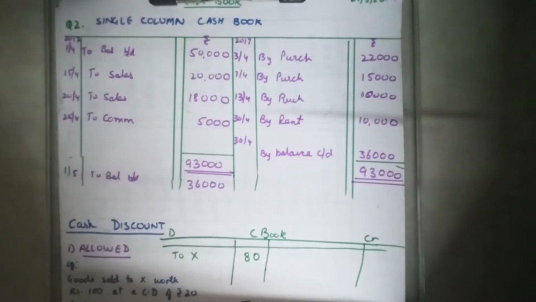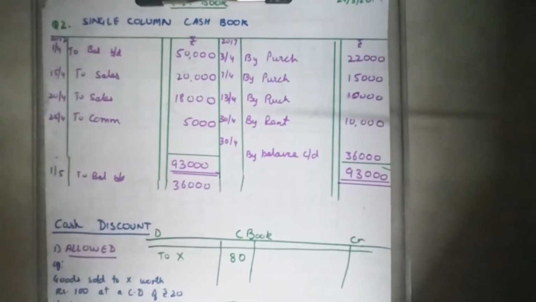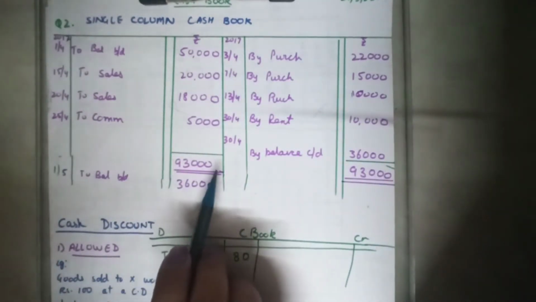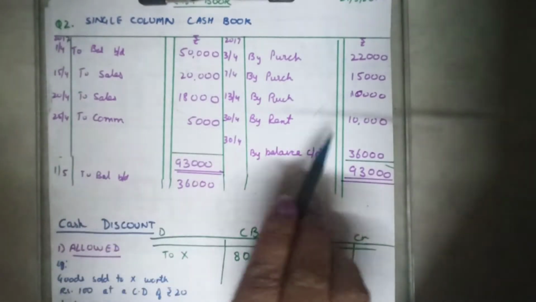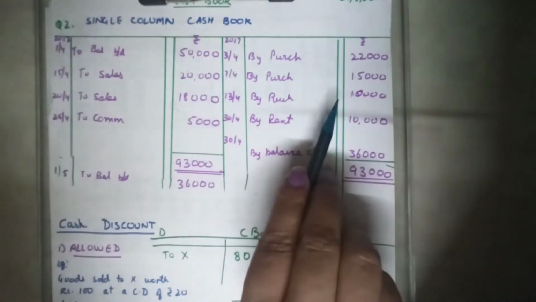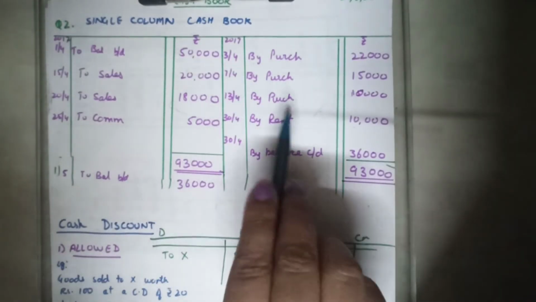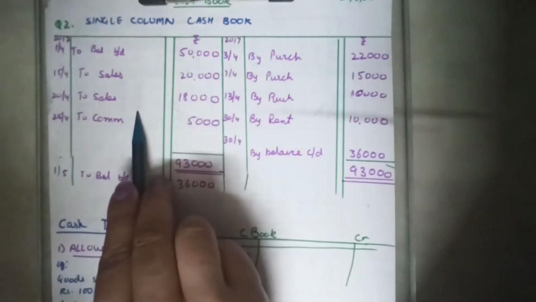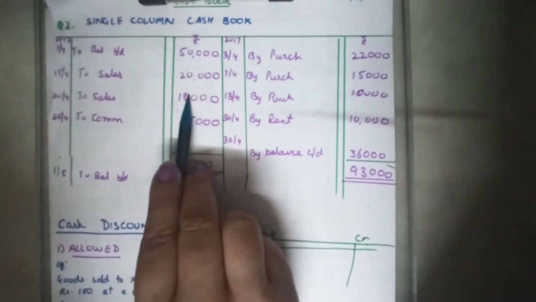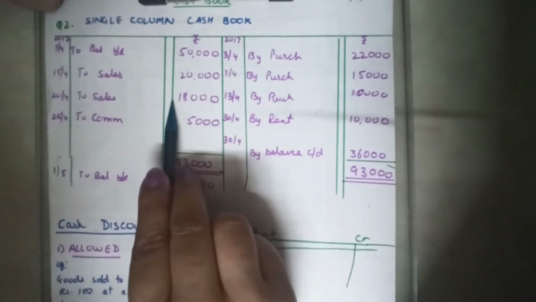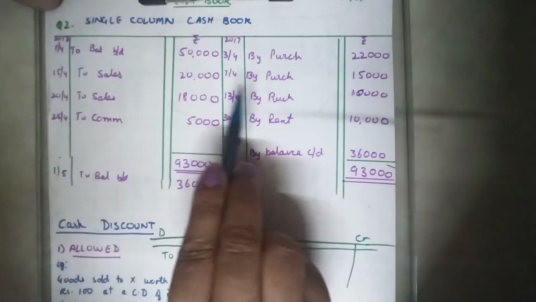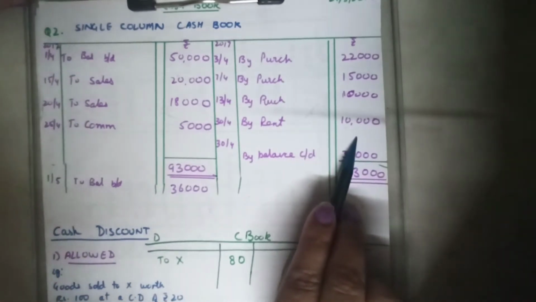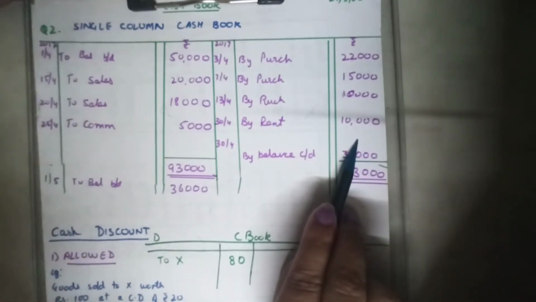Journalized ledger. Why is it called a ledger? It is called a ledger because the format of the cash book resembles the format of a ledger. Ledger is an analytical book with two sides, the debit side and the credit side. A ledger account records both the aspects of every transaction, and so does the cash book. Cash book records what is coming in the cash. Real account, remember the rule of real accounts? Cash is a real account, so debit what comes in and credit what goes out. Whatever is coming in form of cash will be recorded here. Whatever is going out in form of cash will be recorded on the credit side.